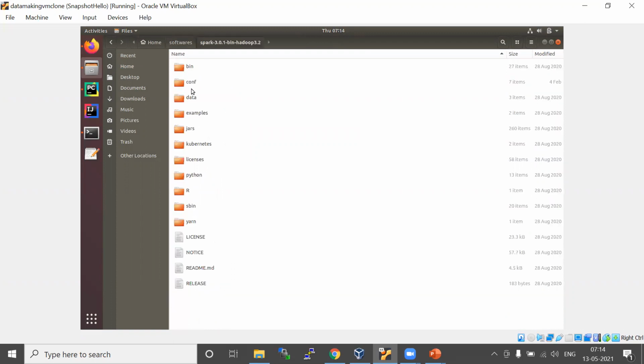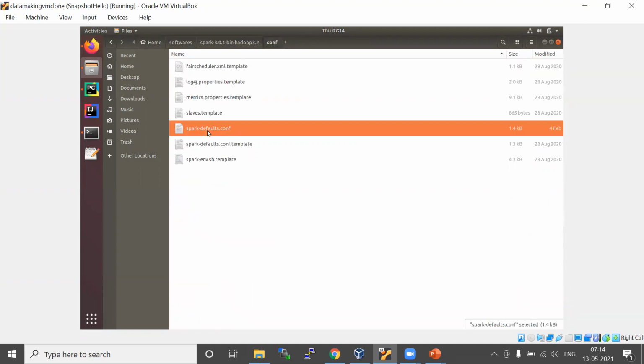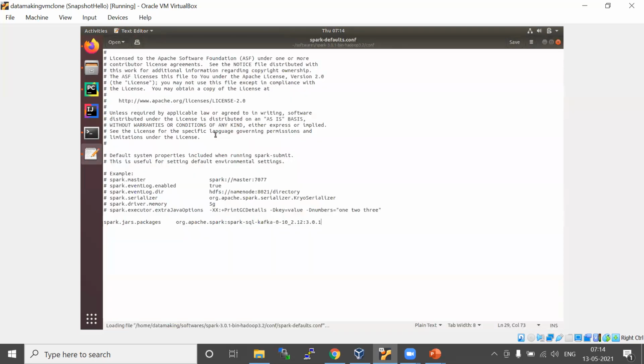Go to the Spark installation folder, then config, and you will have spark-defaults.conf.